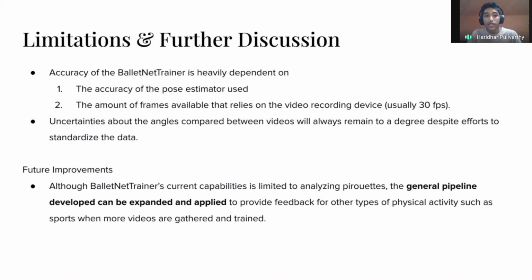And the second limitation that we had is the number of frames that we had available. So for a pirouette, that is usually around 30 to 35 frames. With more frames, we would have more data and could generate better feedback, because we could better understand the mistakes and the extent of the mistakes and use that more effectively.